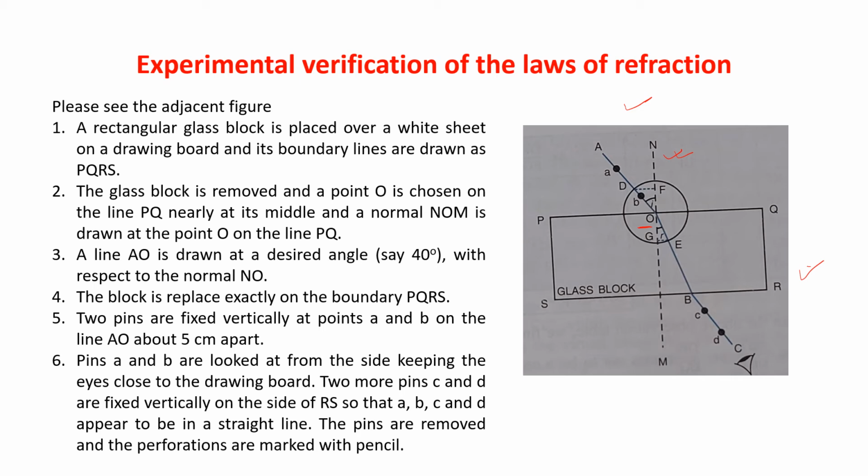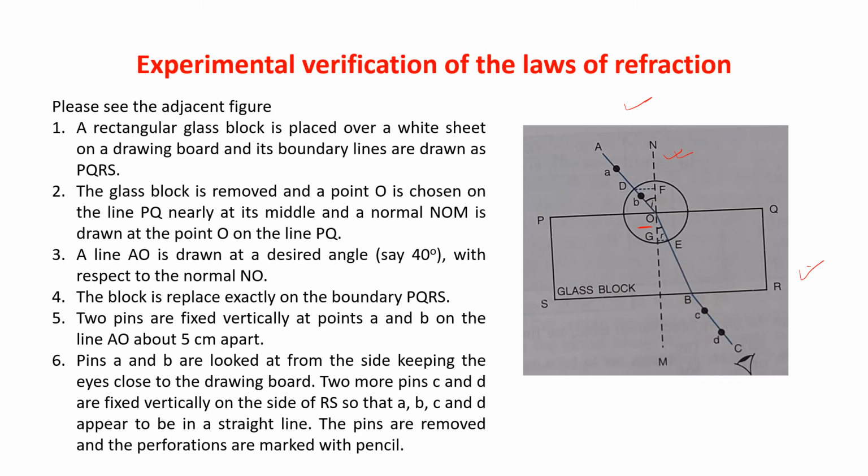Next, a line AO is drawn at a desired angle of incidence. That means from the normal only you have to calculate which angle you want to take. Suppose you are taking 40 degree, so angle of incidence is 40 degree.